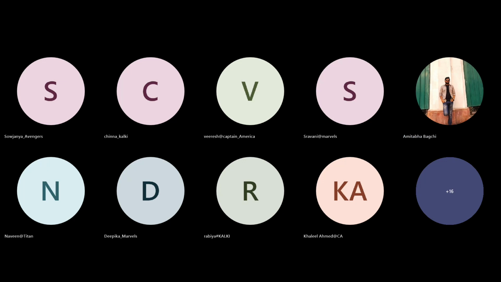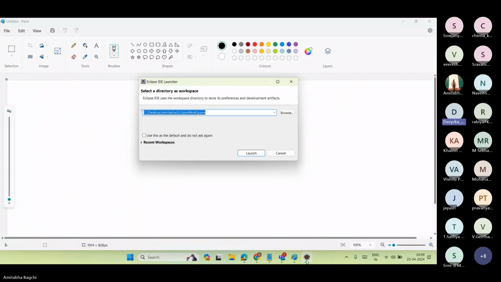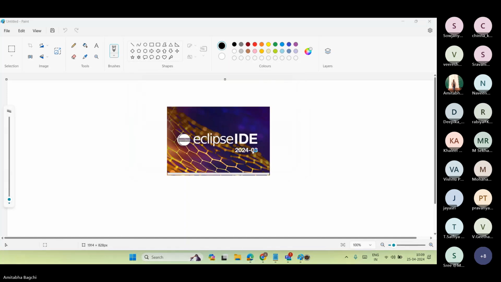Now, one second, I'll share my screen after opening the Eclipse. I'm sharing my screen. Let me know once it's visible. Yeah, it's visible, Amitabh. Okay.